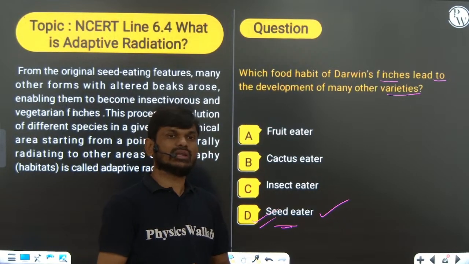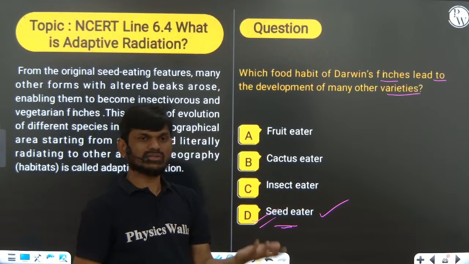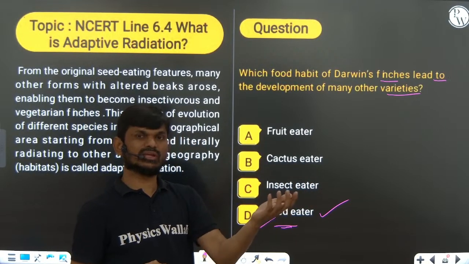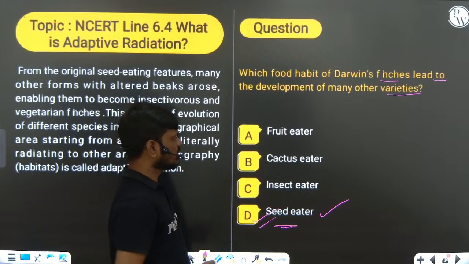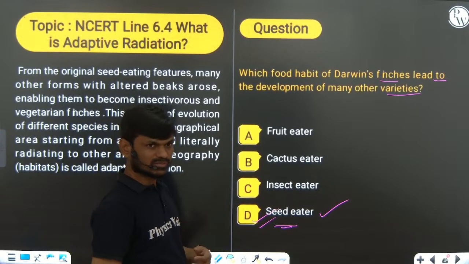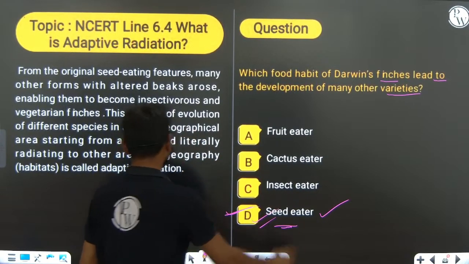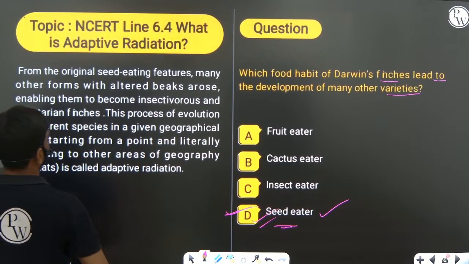So in those islands, according to their surrounding habitat, they changed their diet. They changed their food habit and evolved into varieties: cactus eating birds, insect eating birds, grain eating birds, fruit eating birds. Okay, originally they were seed eating birds and very small black birds.